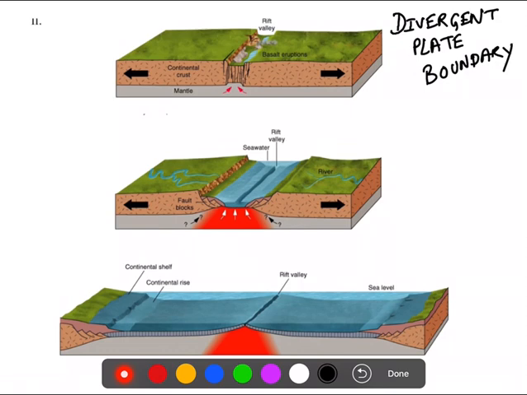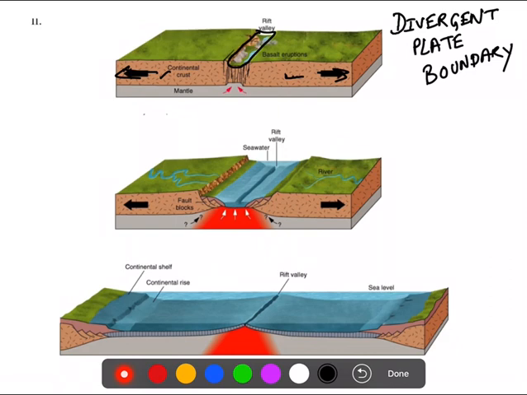I think I have given you notes about what a divergent plate boundary is, but here the most important thing to know is that the plates will move away from each other. For example, let's say you have two continental crusts. These continental crusts are moving away from each other, and because of this movement a rift valley is formed.